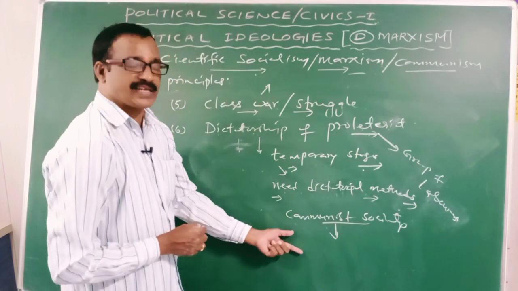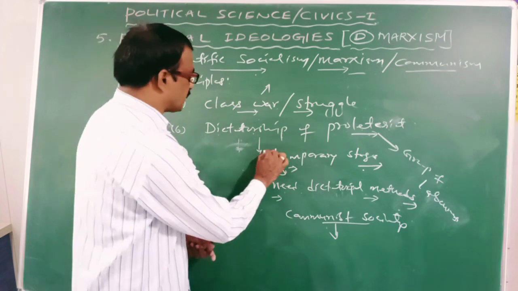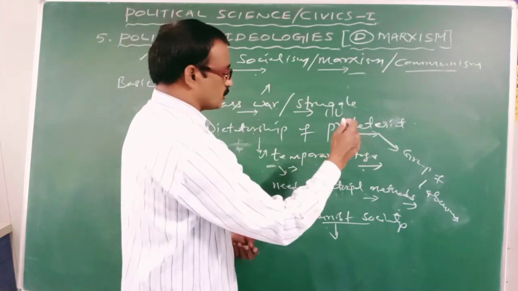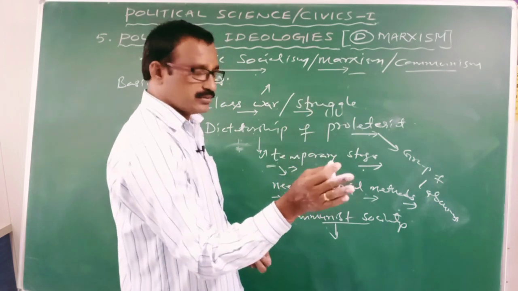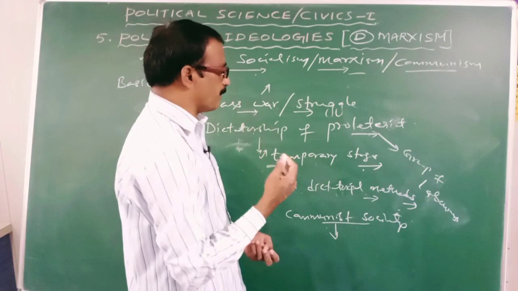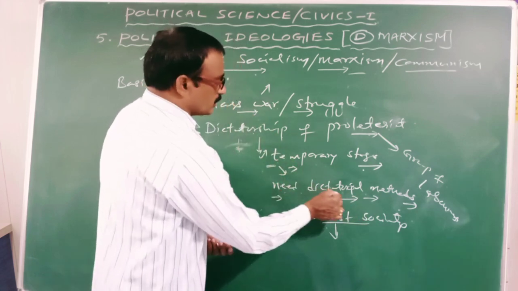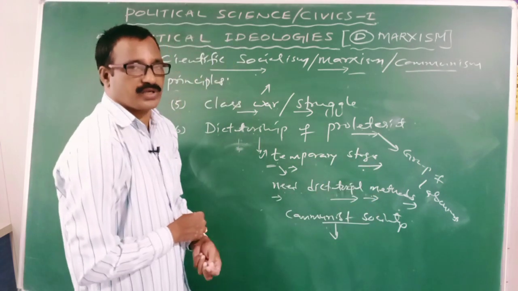It is a stateless society or classless society. So in the first stage, that is a temporary stage, to eliminate the capitalists, they need certain dictatorial methods. Through dictatorial methods, they can remove the capitalists from the society.